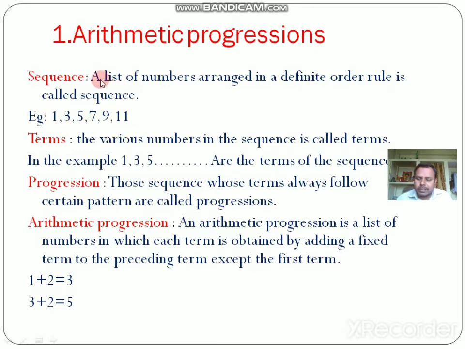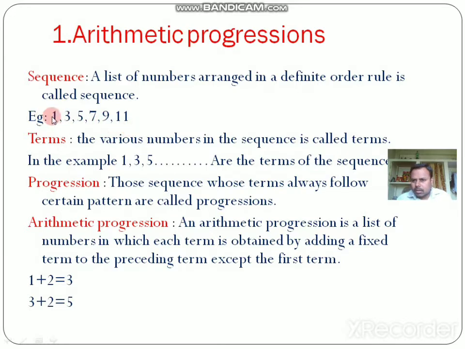So what is a sequence? A sequence is a list of numbers that are arranged in a definite order, or a rule. This pattern is called a sequence because all these numbers are arranged in a definite order. So a sequence is nothing but a list of numbers arranged in a definite order according to a particular rule. Then what do we call these 1, 3, 5, 7, 9 and 11?